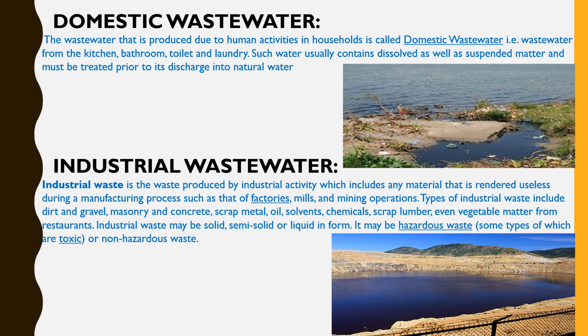Industrial wastewater is the waste produced by industrial activity, which includes manufacturing processes such as factories, mills, and mining operations. The types of industrial waste may be concrete, scrap metal, oils, chemicals, lumber, etc. The industrial waste may be solid, semi-solid, or liquid in form. It may be hazardous waste or non-hazardous waste. This picture shows a copper mining waste pit in Montana.